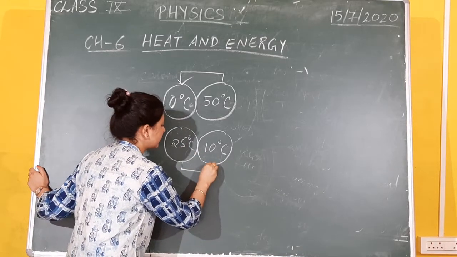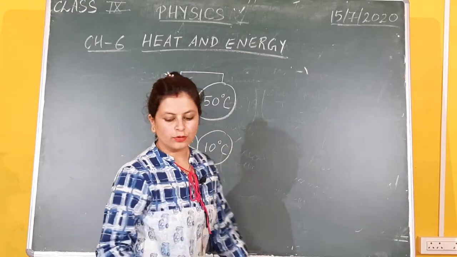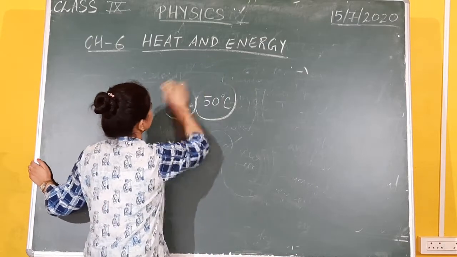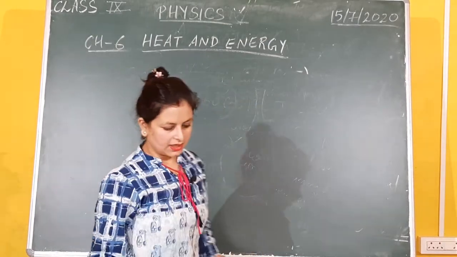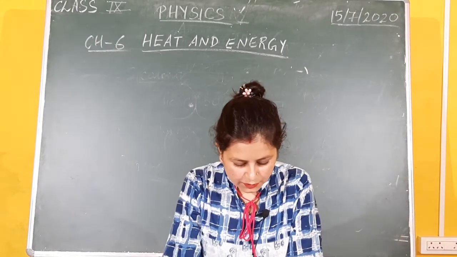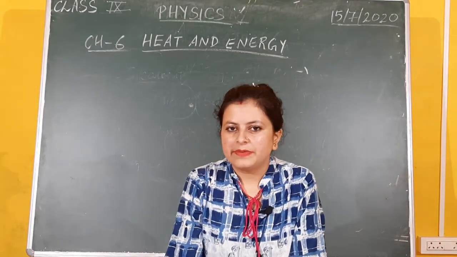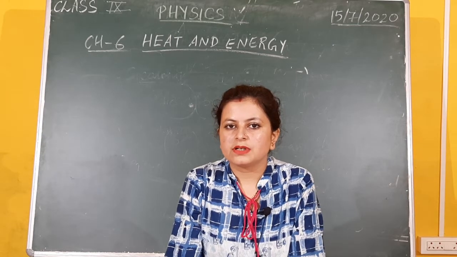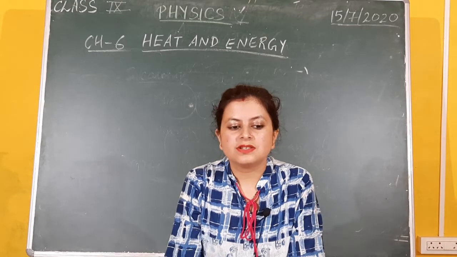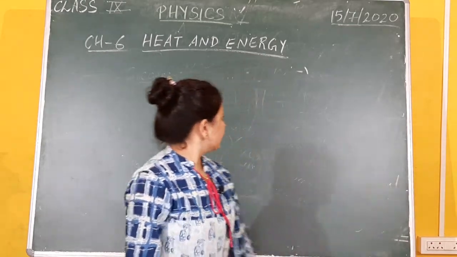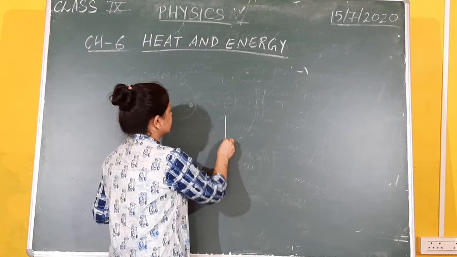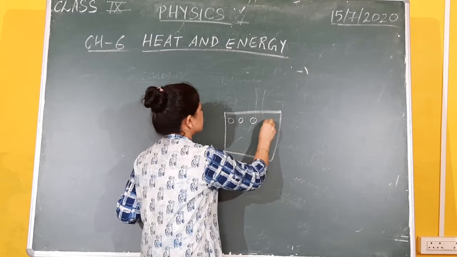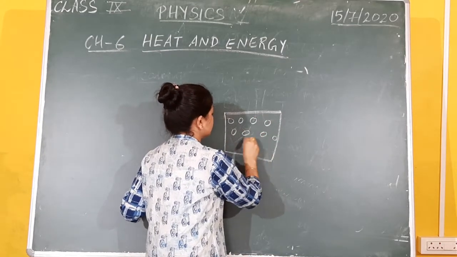So temperature will give you the direction of flow of heat between two bodies whenever two bodies at different temperatures are brought in contact with each other. Okay, coming to another definition of temperature which you might be having in your notes. Temperature also gives you an account of the total average kinetic and potential energy possessed by the molecules.